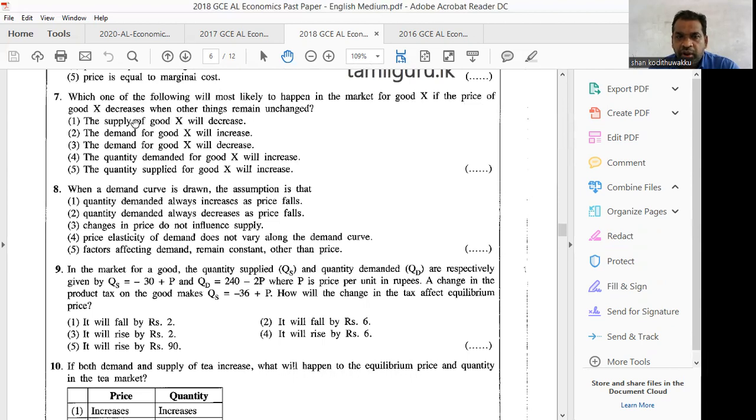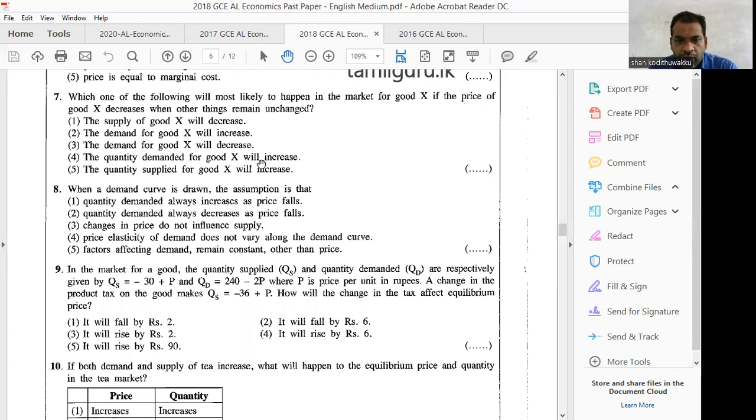Number 7. Which one of the following will most likely happen in the market for good X if the price of good X decreases when other things remain unchanged? Price of good X decreases, therefore quantity demanded will increase, so you can select the quantity side. Will the demand for good X decrease? No. They have mentioned that other things remain unchanged. Other factors could change demand, but here we have to consider the change in quantity demanded. The quantity demanded for good X will increase.